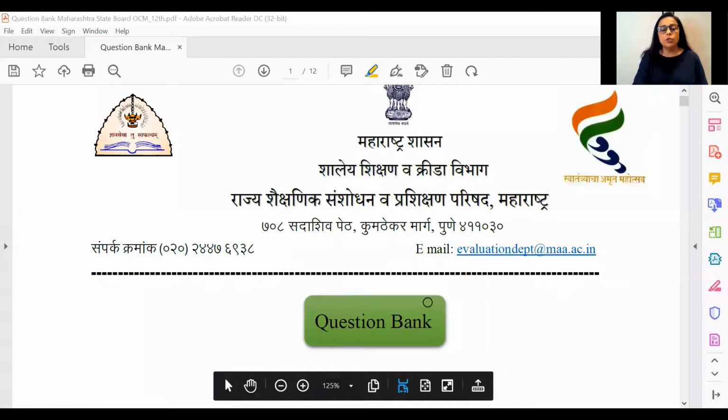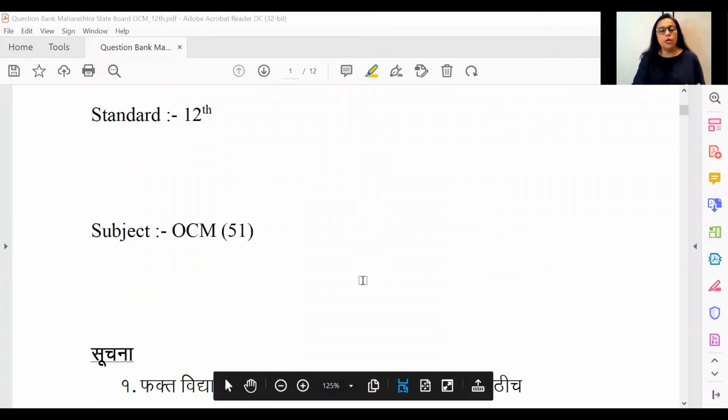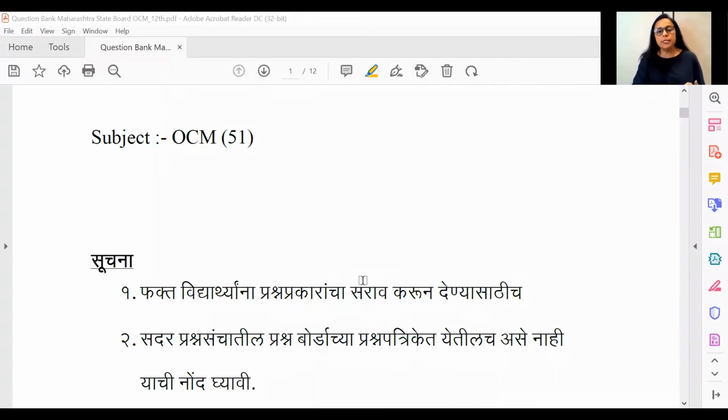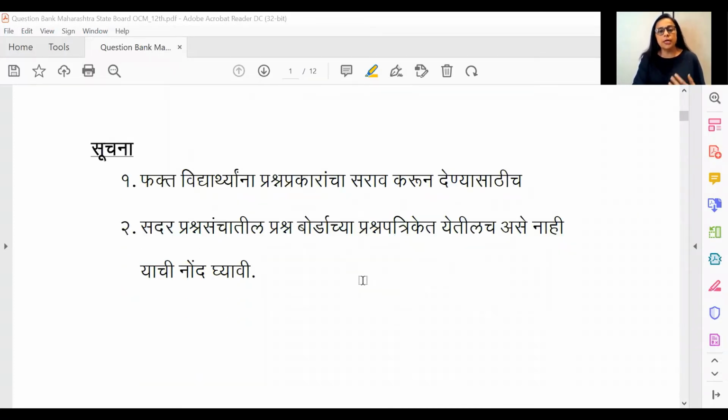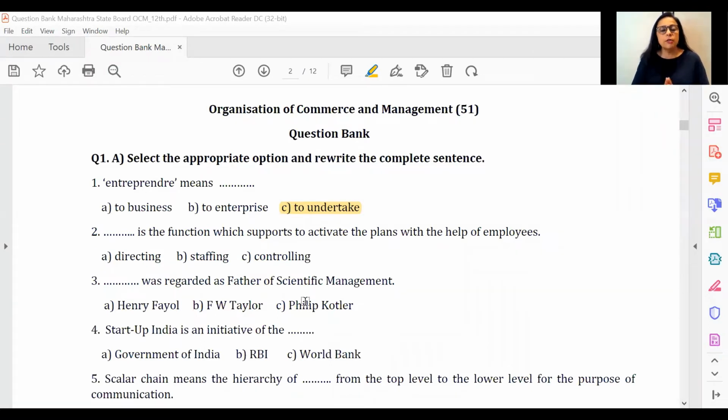We're going to be talking about the first type of question which appeared. So if you see, the question bank has been officially given by the Maharashtra State Board office itself. So we begin with the subject of OCM. Like I said, the entire question paper need not necessarily be from these questions, should be noted. So they have clearly said that these are just a kind of a summary, a kind of a revision they're offering to us. So let's start with the first part that they have in the question bank, and that is